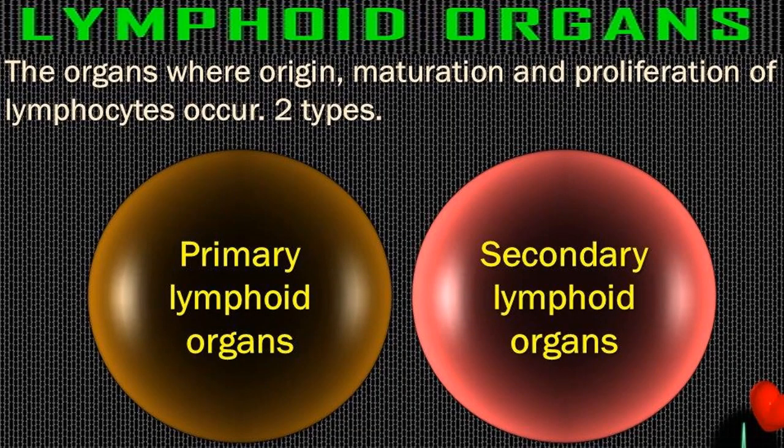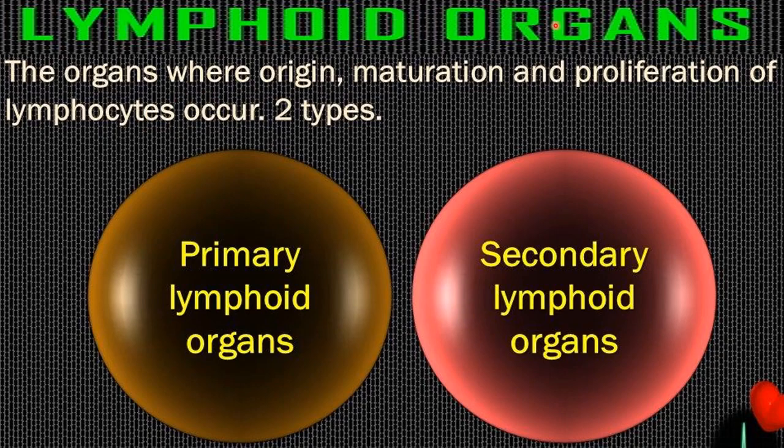Now let's talk about the lymphoid organs which are part of our immune system. So what are these lymphoid organs? The organs where origin, maturation and proliferation of lymphocytes occurs. Lymphocytes are the cells responsible for immune reactions, for making antibodies or for recognizing the antigen. Those cells originate in these lymphoid organs.